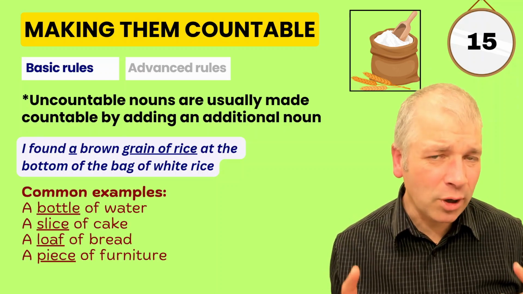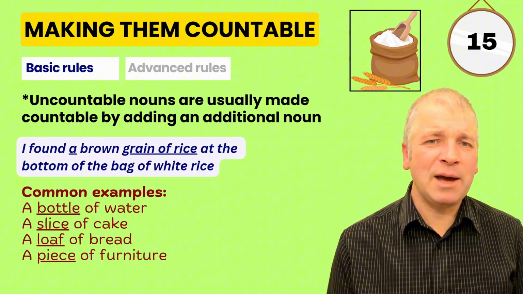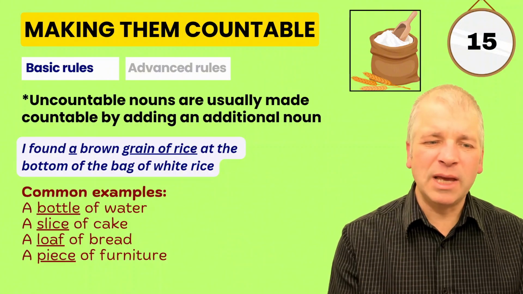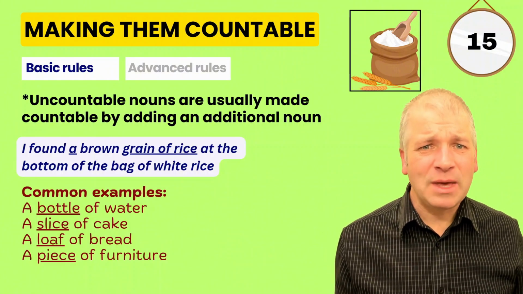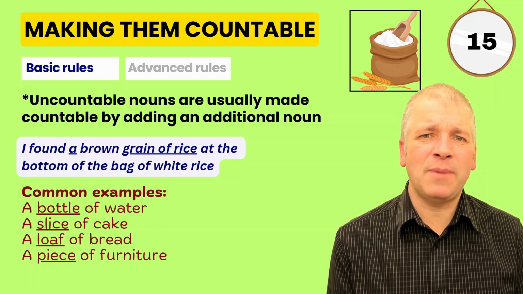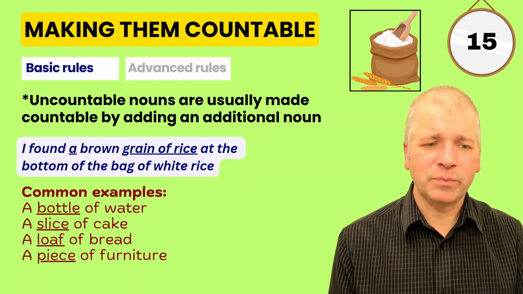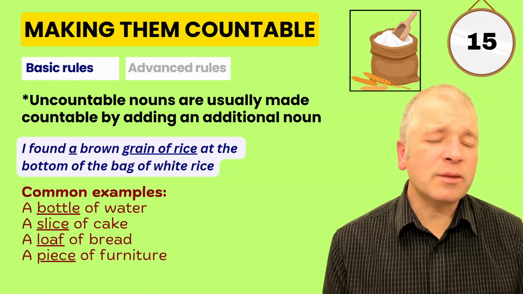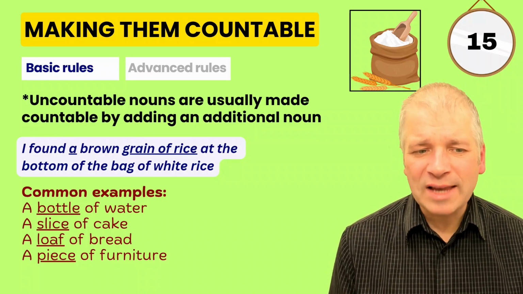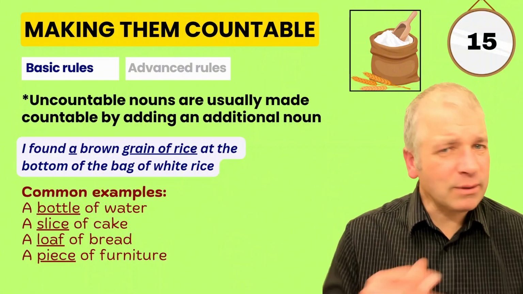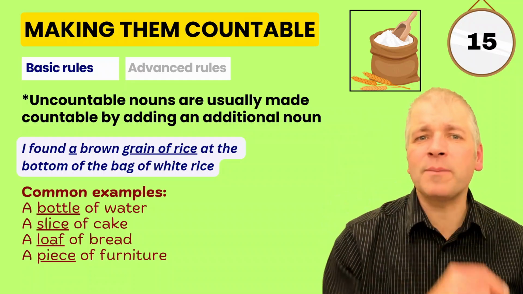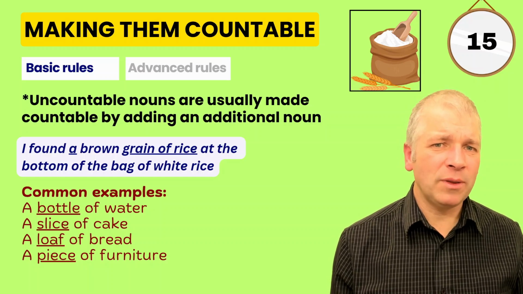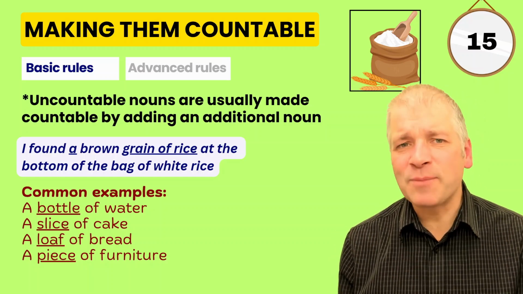Now, what makes this a little more complicated is that most uncountable nouns have different words that they go with to make them countable. Here's a few simple examples, but there's a long list of examples of how to make uncountables countable through an extra noun. So a bottle of water could also be a cup of water. A slice of cake, a loaf of bread, a piece of furniture. And this list goes on. Some words have more than one possibility for that extra noun, and there's no clear pattern that you can follow here. It's very common that one uncountable noun will have a different way of becoming countable to another.